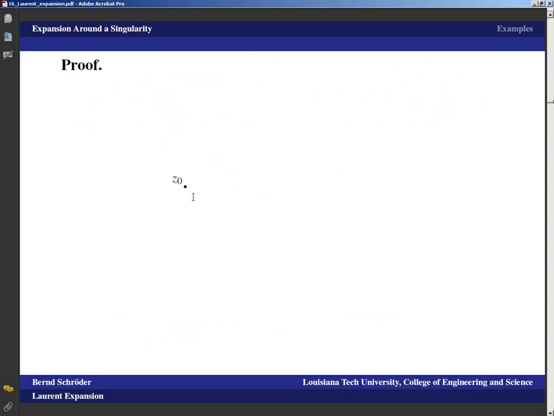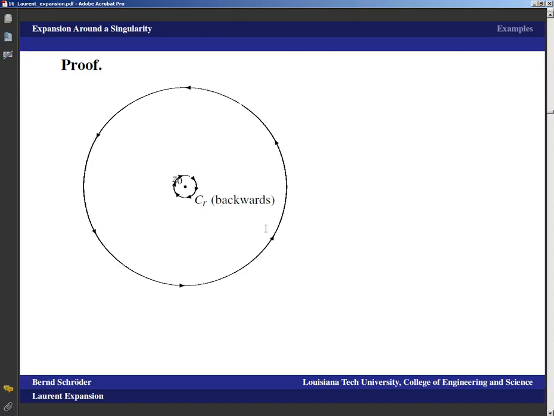Let's find ourselves a z0, and for the sake of this picture, let this be c lowercase r, and notice that this one is going negatively oriented, so actually we're going backwards around that circle. And then we have c capital R here, and that one's positively oriented in the picture. And we know that z is somewhere in between. Now, if we want to apply something that we know, such as the Cauchy integral formula, we somehow have to avoid this point z0.